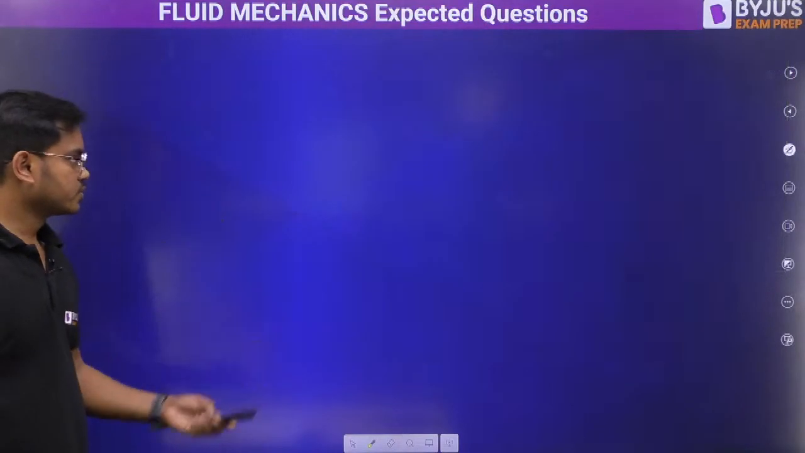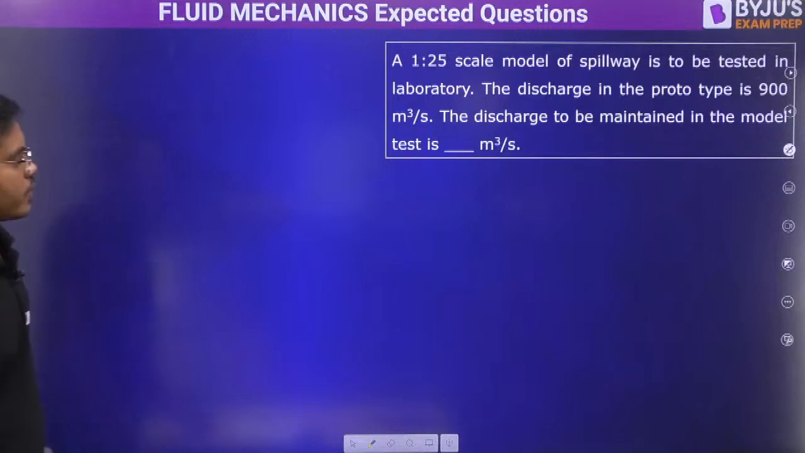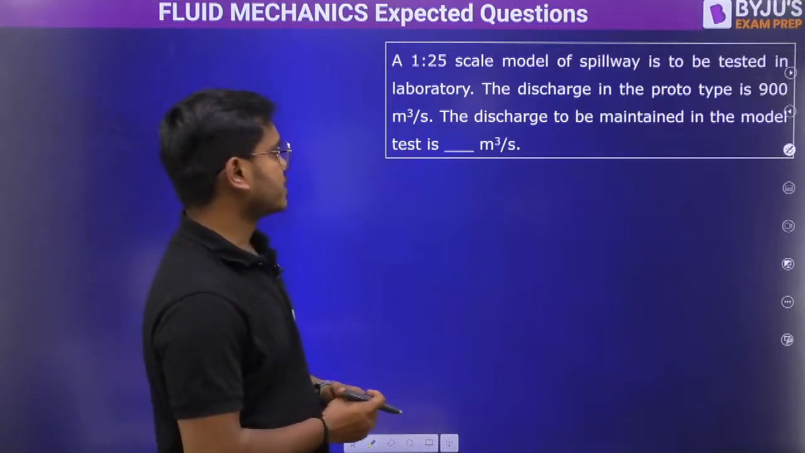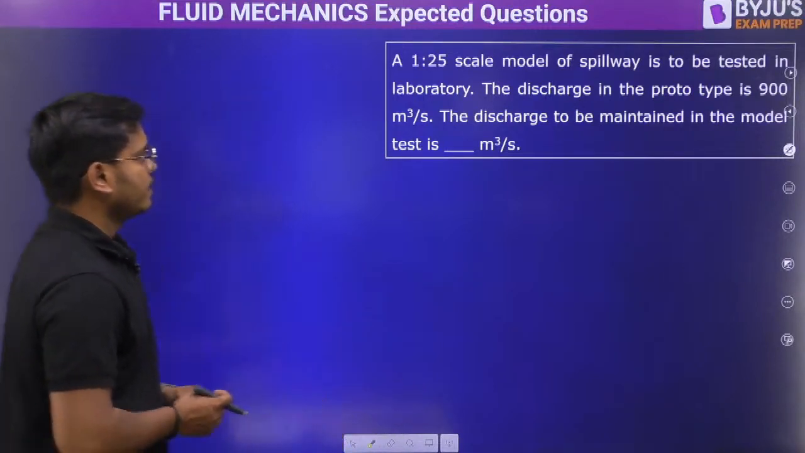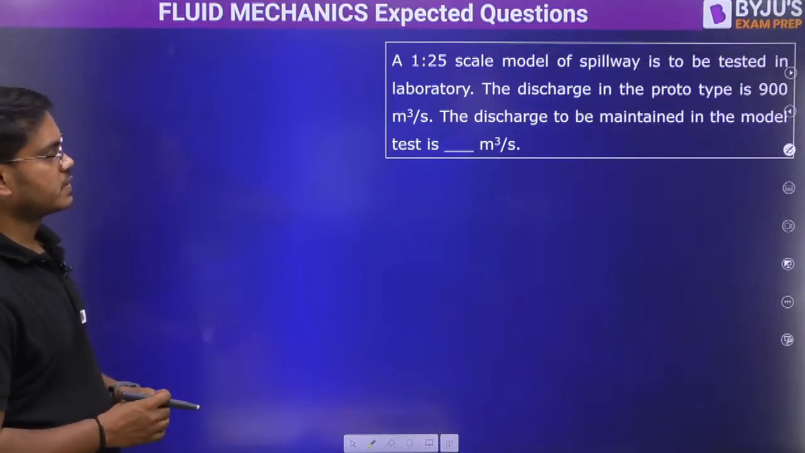Moving on to the next question. Okay, scale model of spillway is to be tested in lab. The discharge in the prototype is 900.